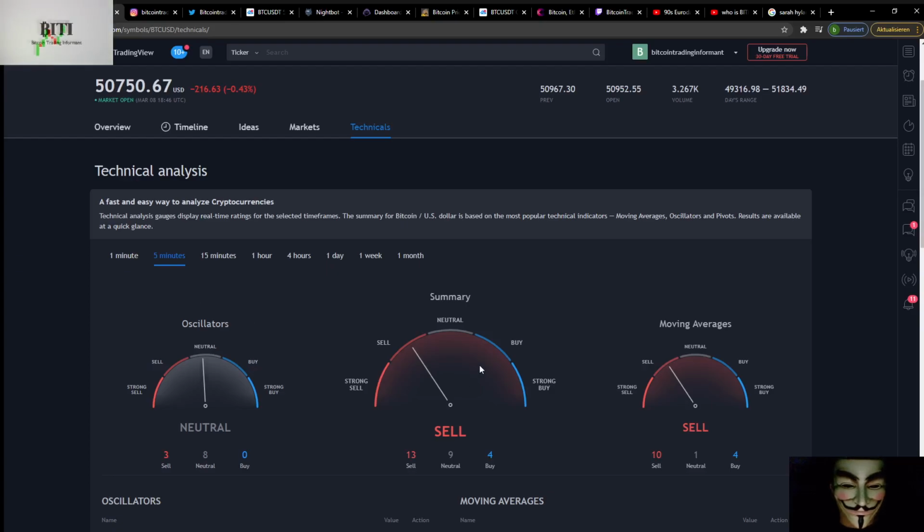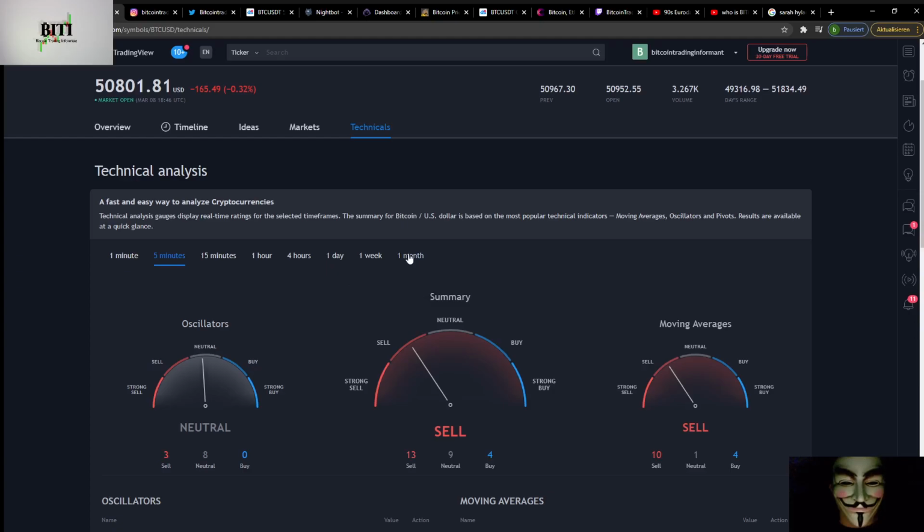On the very short time frame, 5 minutes, it's telling you sell. So if you would like to buy Bitcoin now on the 5 minutes, it's not so good at the moment. I have to wait a little bit. That's the thing here, the quick overview. It's not a technically extreme thing, but it's a quick overview for you if you would like to buy.